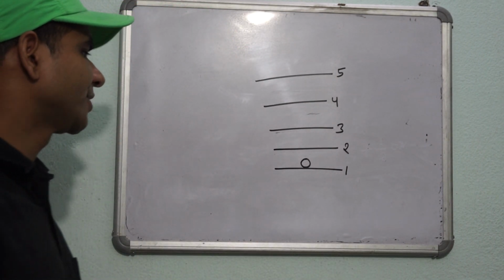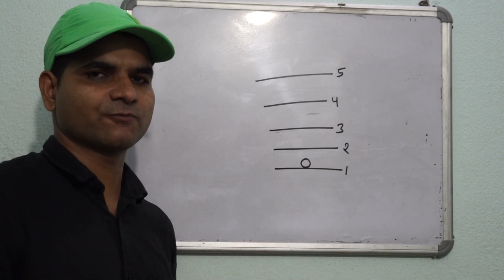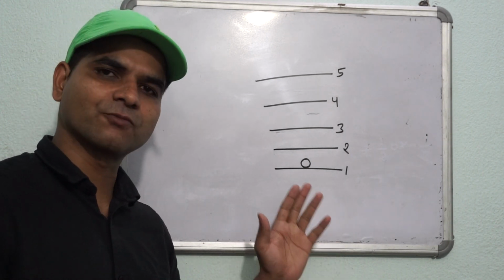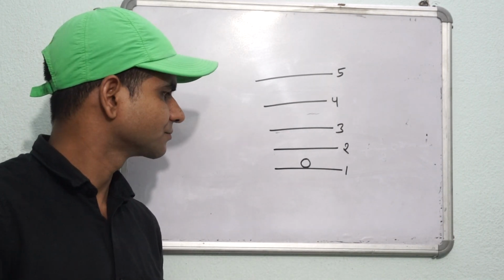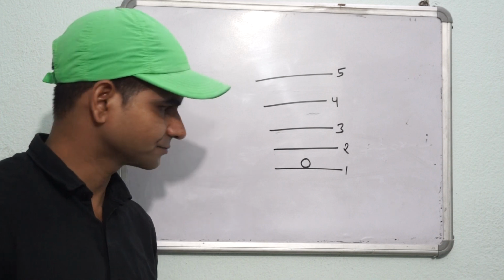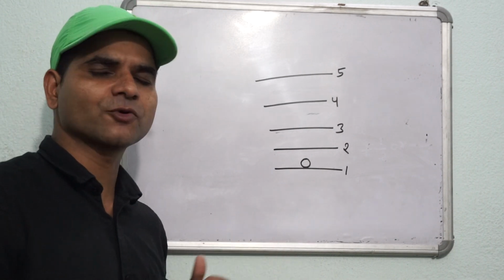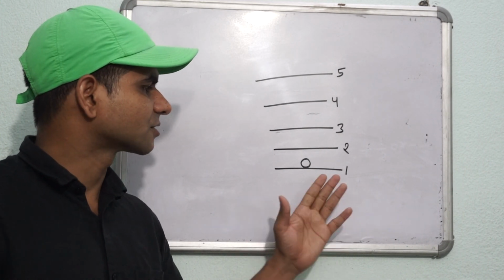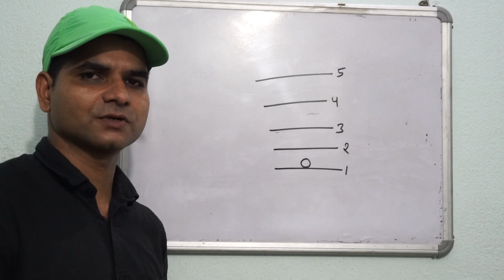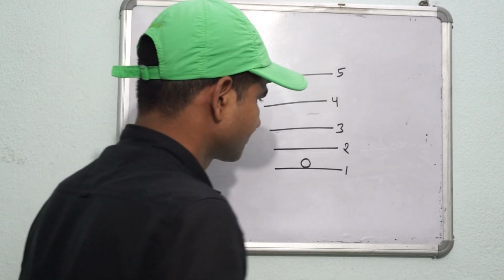Before going into details, I am going to tell you two important points about protons and neutrons. If there is a single proton in a nucleus, then the spin value of the proton may be either plus half or minus half.